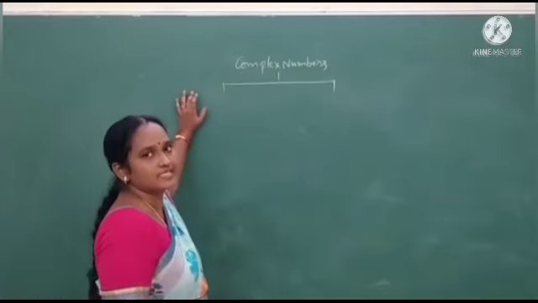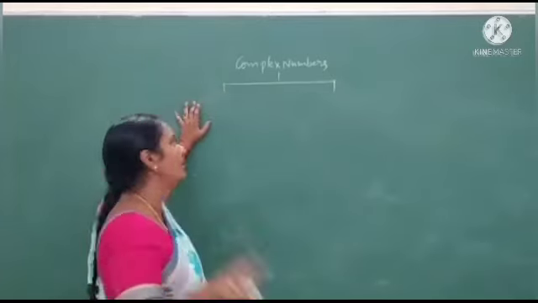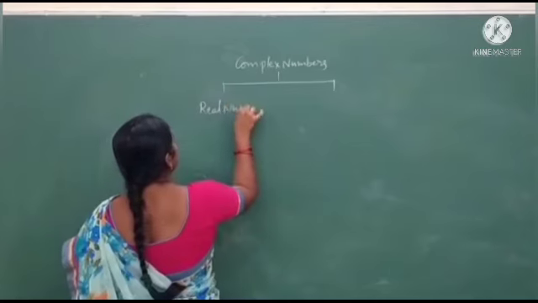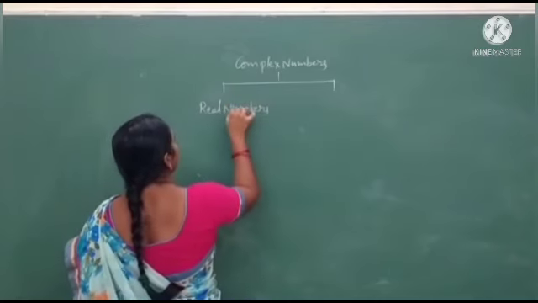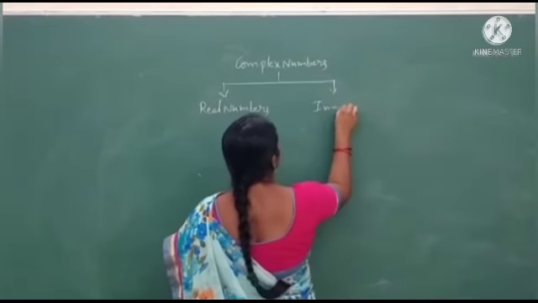First of all, complex numbers. These complex numbers are divided into two parts, that are real numbers and imaginary numbers.